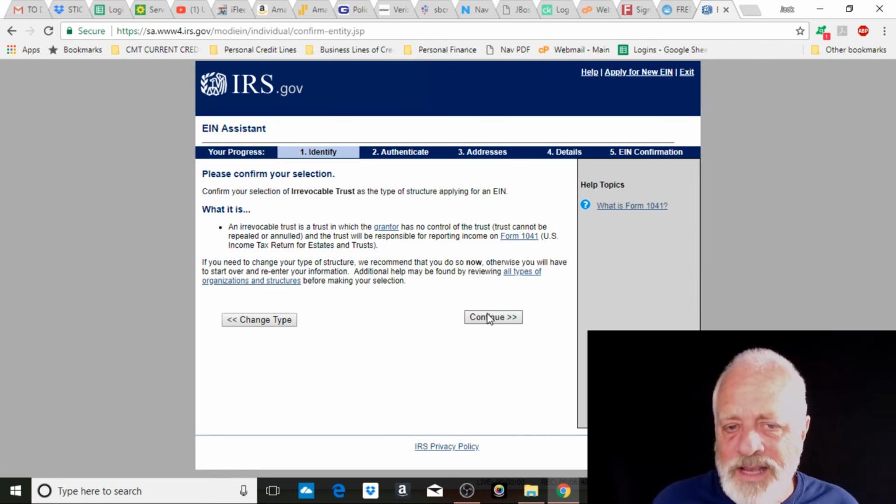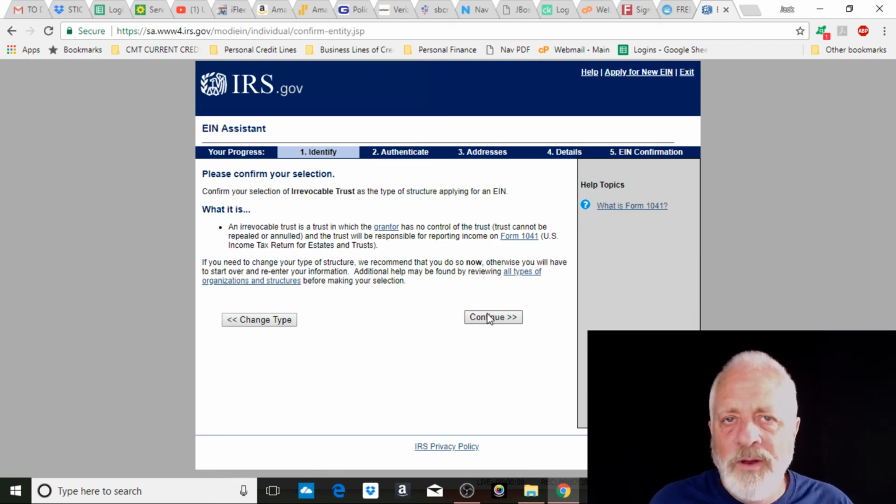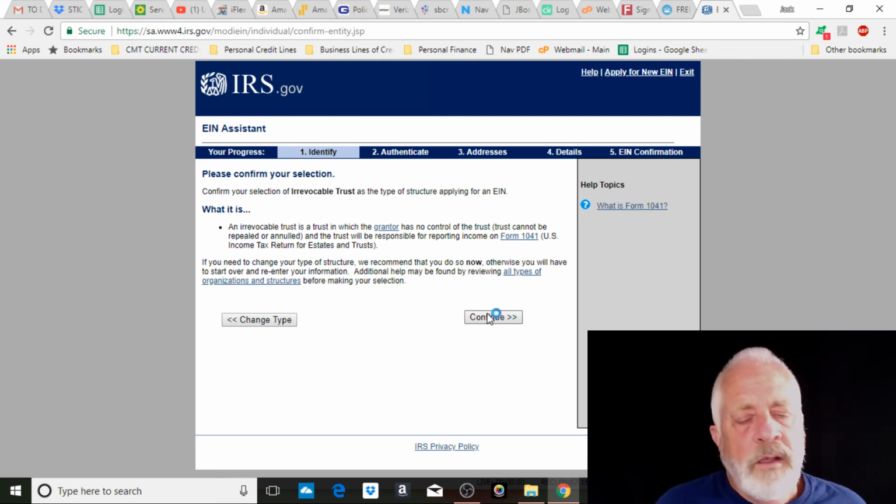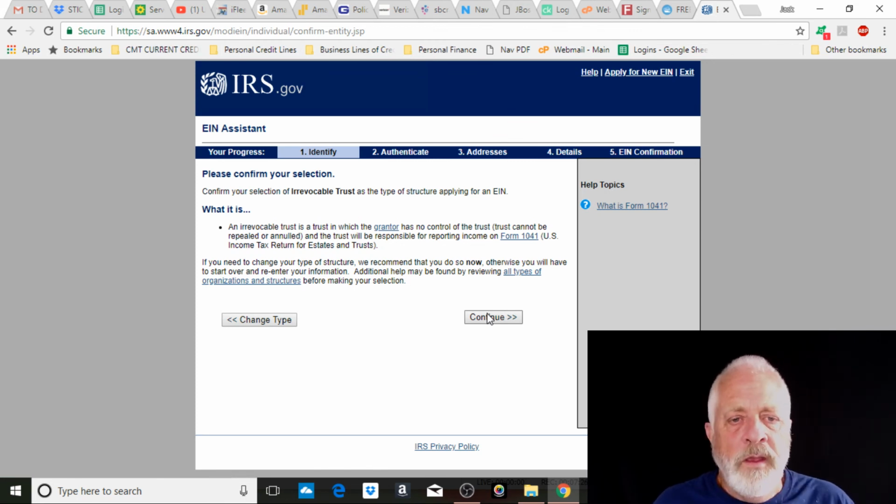They didn't say you have to fill out this form every year. It doesn't say that. The trust will be responsible for reporting income. It doesn't say everyone who has a trust has to fill out a Form 1041. See, wouldn't that have been simple if everyone had to? Everyone that has a trust has to fill out this form. It doesn't say that. See how clever they are with the wording. This has hung up so many people. I know I'm going over and over it, but for so many people, this little spot hangs them up for a while, and I don't want you to get hung up on that anymore. Okay, so let's keep going.